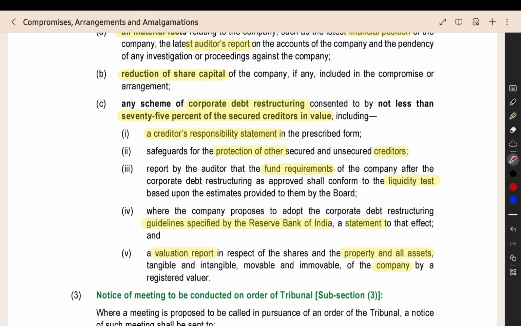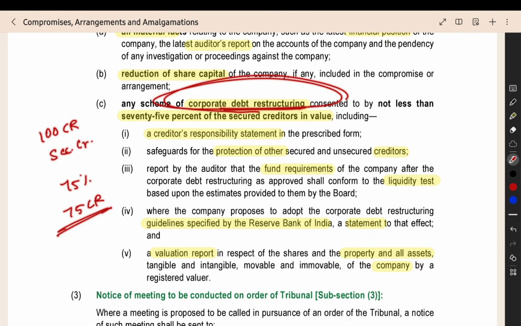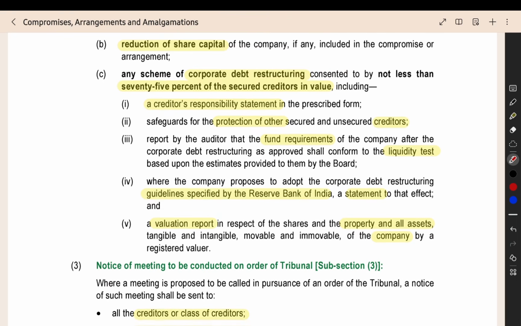Then, for any scheme of corporate debt restructuring, where you are changing the rights or modifying the debt, it must be consented to by not less than 75% of the secured creditors in value. For example, if you have 100 crore of secured creditors, then 75%, that is 75 crore of creditors, should accept the corporate debt restructuring. If you have such a scheme consented to by this number of people, then you also have to submit it, and in that you have to give all these extra documents also.